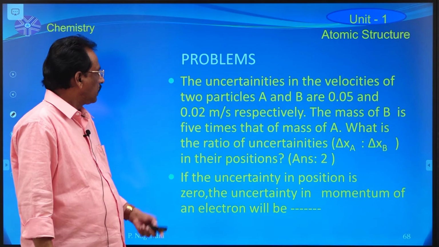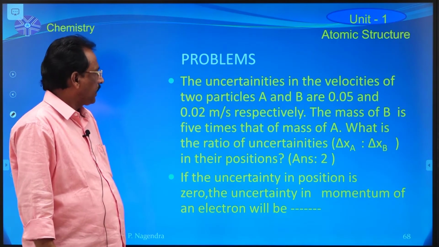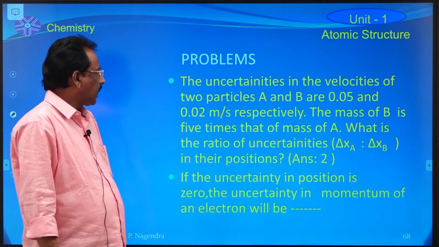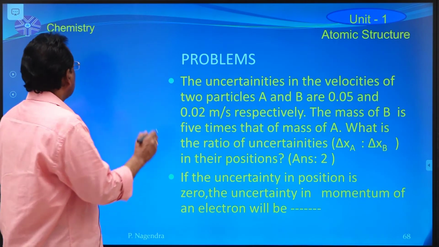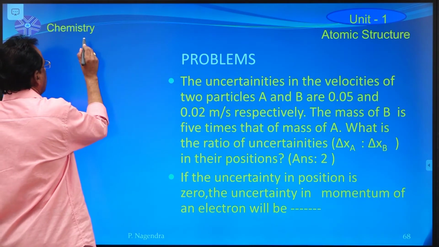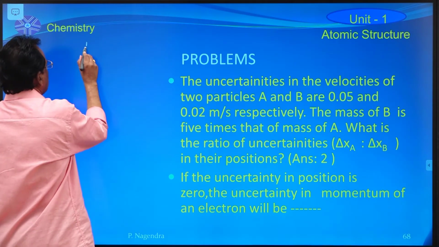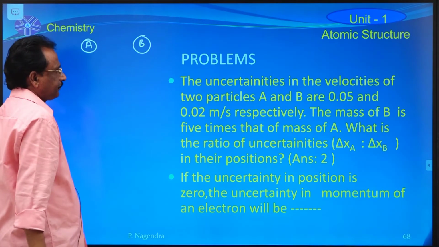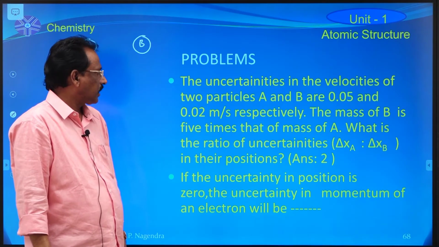Now the next problem on the same principle: the uncertainties in the velocities of two particles, A and B, are given.